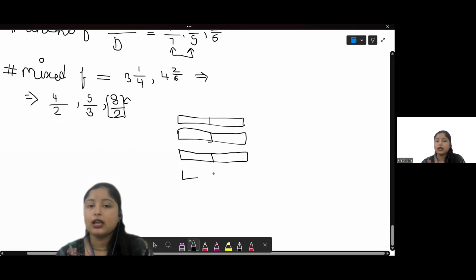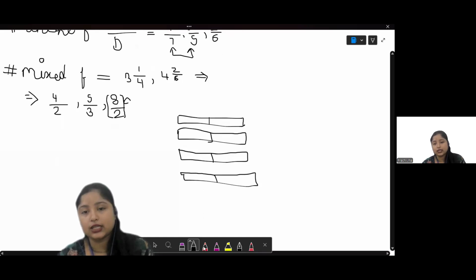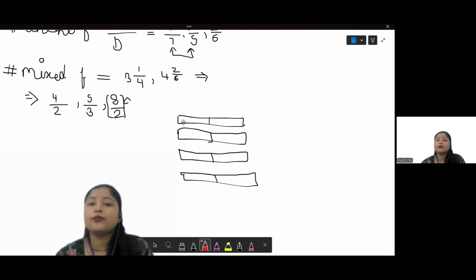For example, I have made these 4 bars, as you can see, each with 2 portions, right? Now you can see that if you count them all, 1, 2, 3, 4, 5, 6, 7, 8.